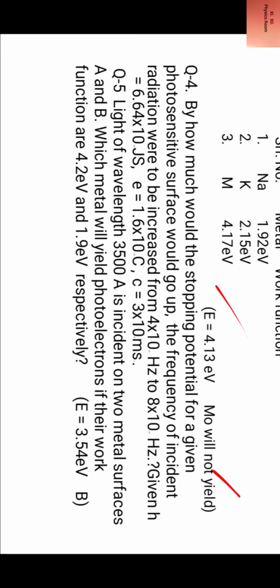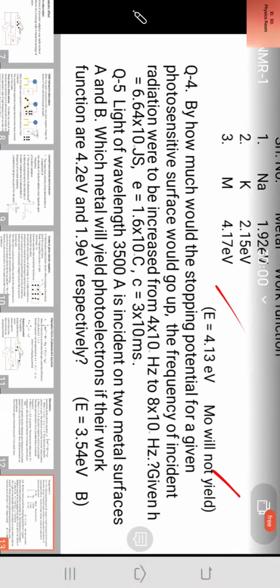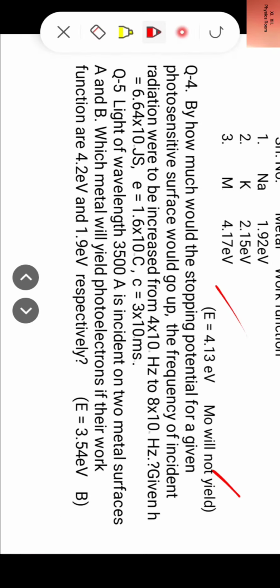Now question number 5. Light of wavelength 3500 angstrom is incident on two metal surfaces A and B. Which metal will yield photoelectrons if their work functions are 4.2 eV and 1.9 eV?